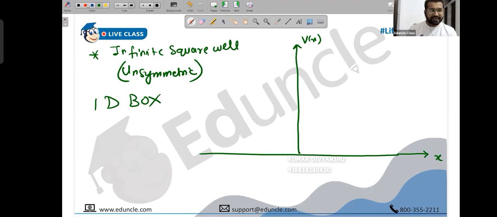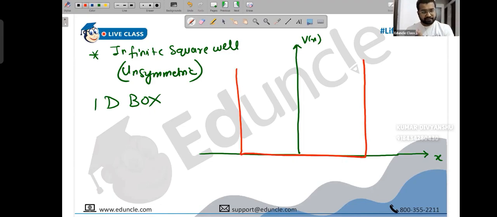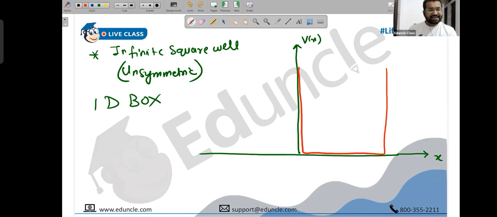Just have a look for a second, don't write. A symmetric potential would be something like this. This is known as symmetric because it's equal on the left side and equal on the right side. But we are going to draw it like this, so everything is on the right side and there's nothing on the left side. We are taking unsymmetric right now. We will take symmetric eventually. A 1D box is popularly unsymmetric only. We don't define a 1D box for symmetric.